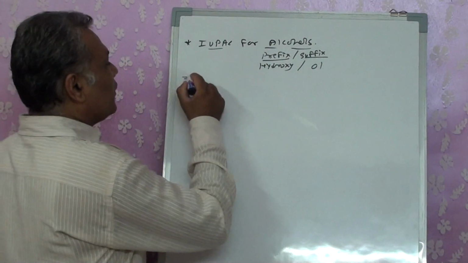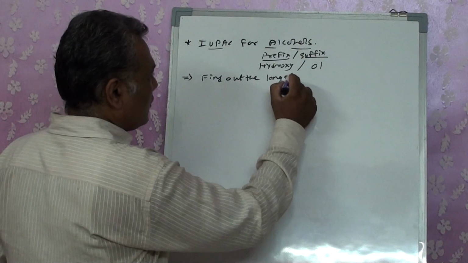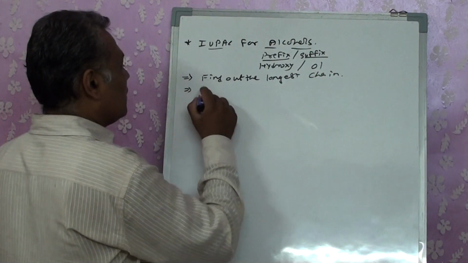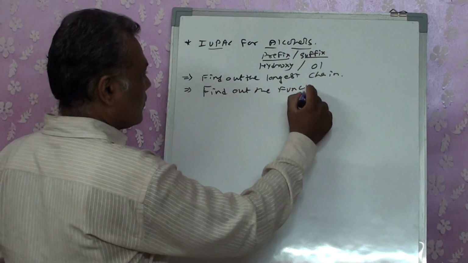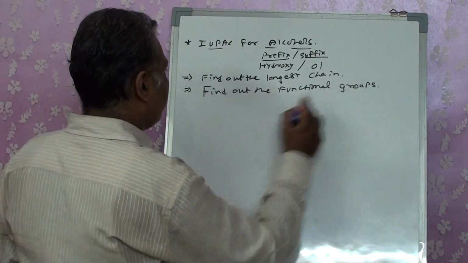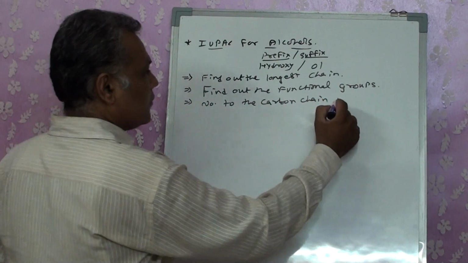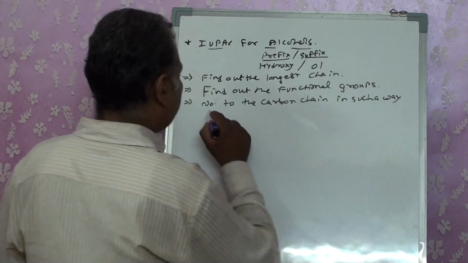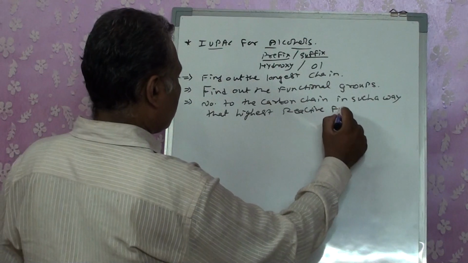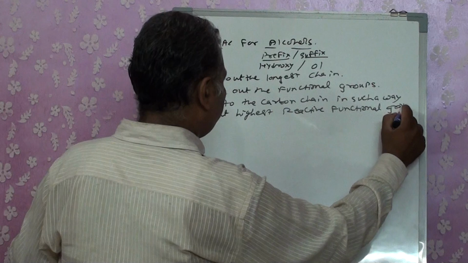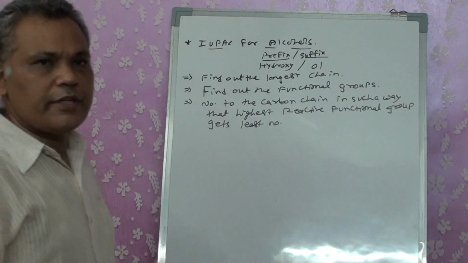So first of all, when we are talking about the IUPAC, the rule is: find out the longest chain, then find out the highest functional group, and number the carbon chain in such a way that the highest reactive functional group gets the least number. These are all the same rules that we did for the halogens.